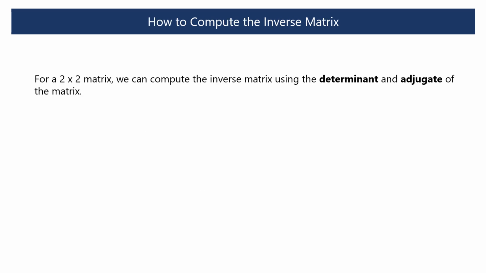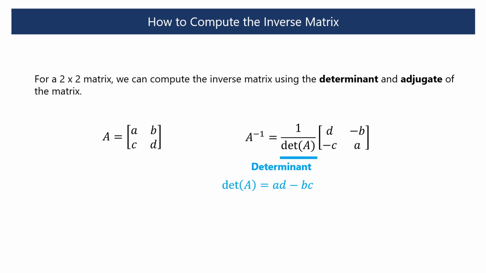For a 2 by 2 matrix, we can compute the inverse matrix using the determinant and adjugate of the matrix. As an example, let's compute the inverse matrix of this matrix A. We can compute the inverse matrix using this formula. The denominator is the determinant of matrix A. We can compute the determinant by this formula. This matrix is called the adjugate, which is obtained by swapping the diagonal elements and changing the signs of the off-diagonal elements.